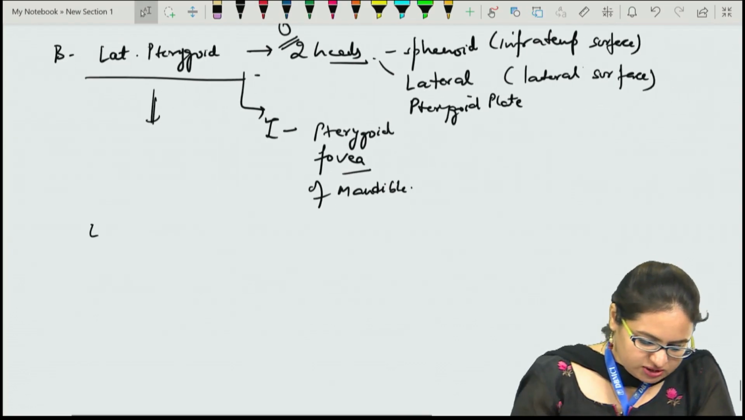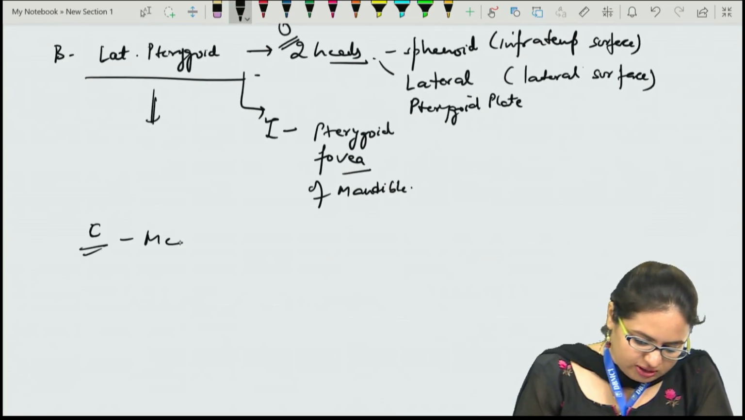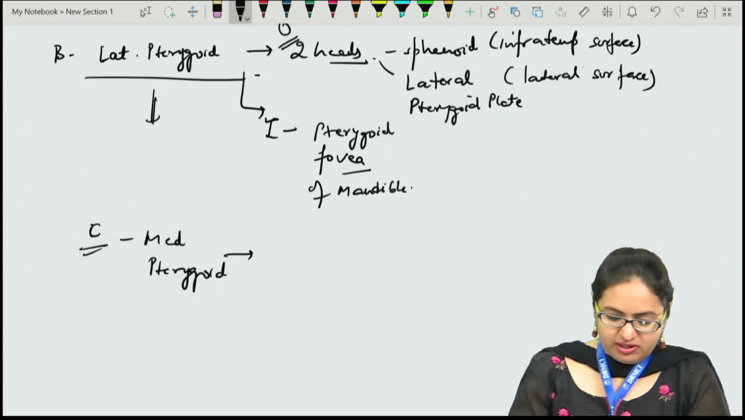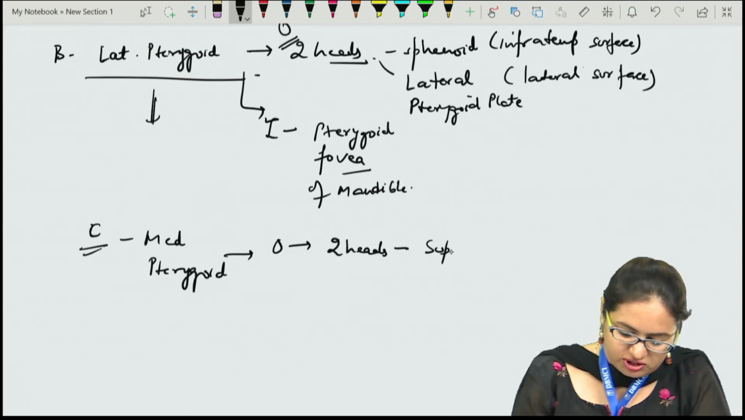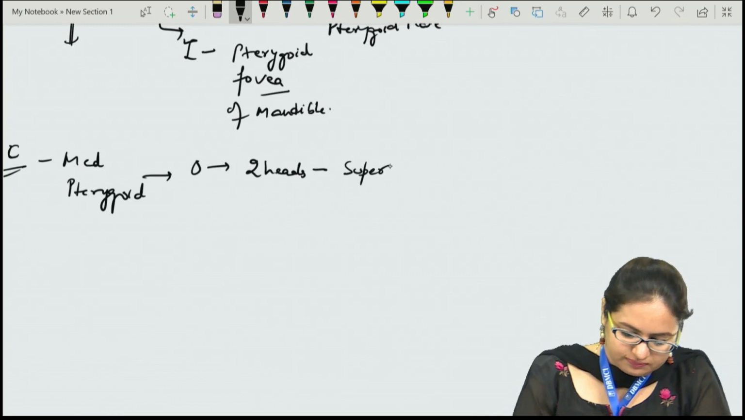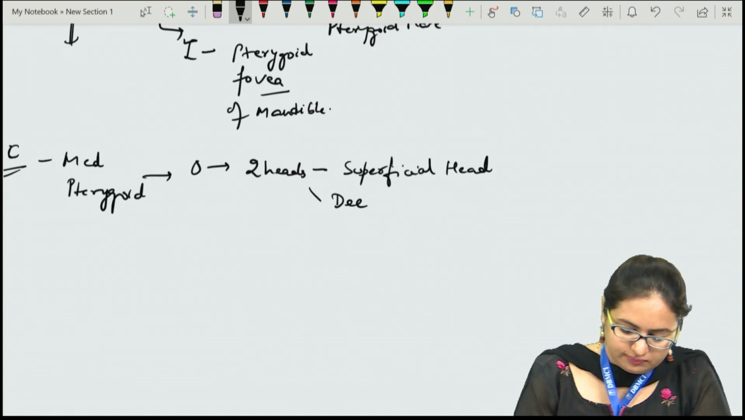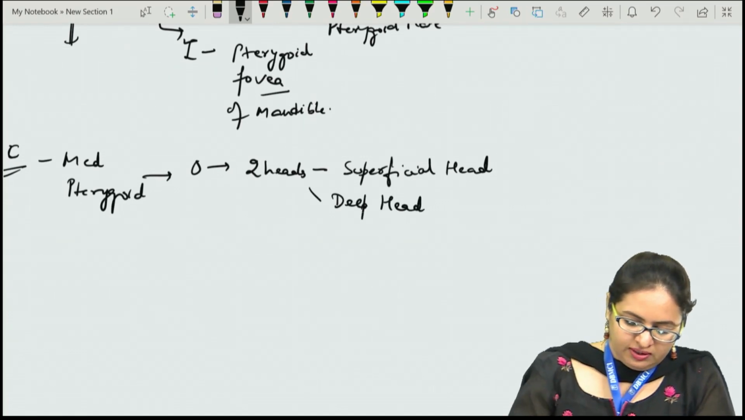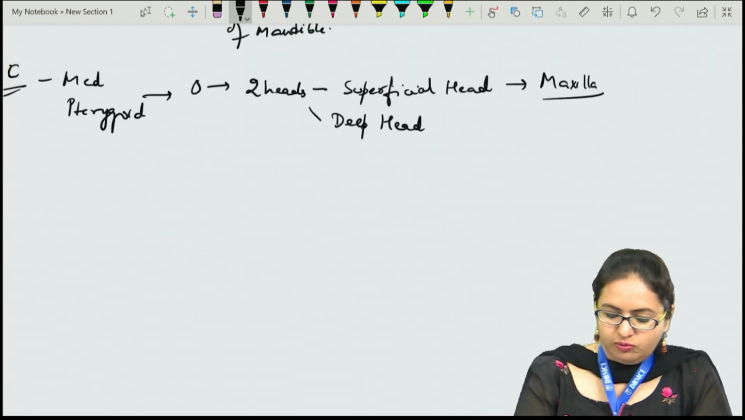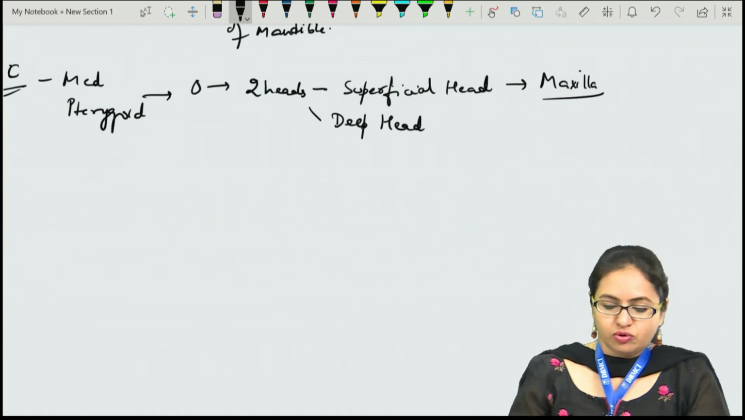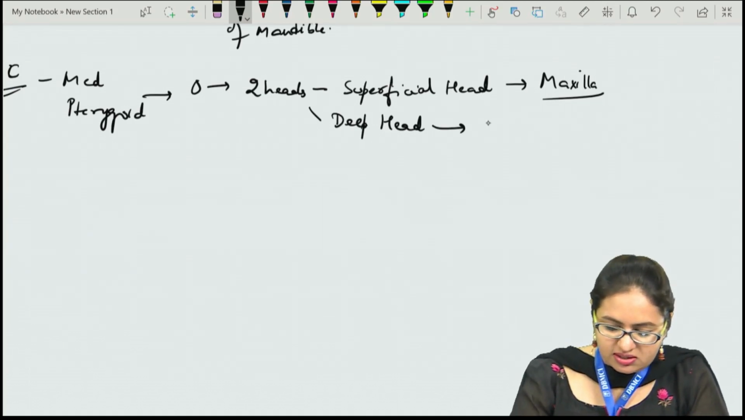The C option which has been shown in the picture is the medial pterygoid muscle. The medial pterygoid muscle again has two heads of origin. One is the superficial head and another is the deep head. The superficial head arises from the maxilla, and to be more specific, from the maxillary tuberosity. The deep head arises from the medial surface of the lateral pterygoid plate.